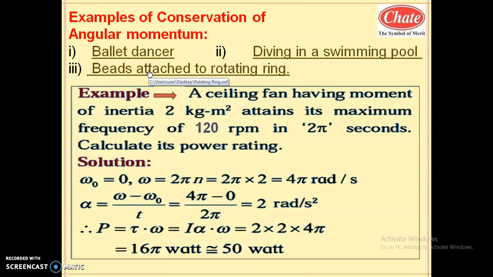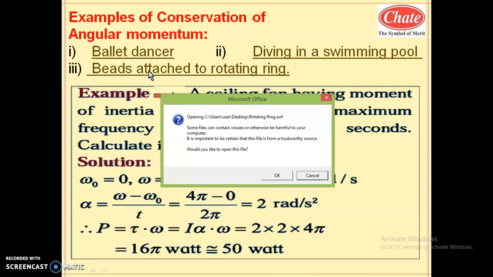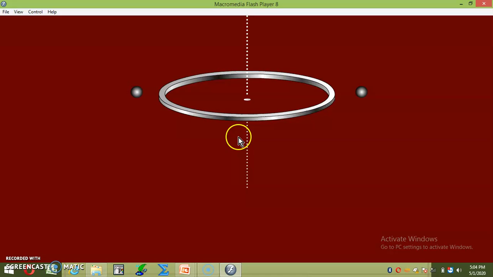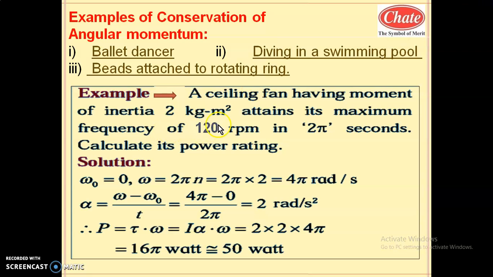Here is a third example, beads attached to a rotating ring. Whenever the beads are not attached, the ring rotates faster. Whenever beads are attached, the moment of inertia of the system increases, so angular velocity decreases. So whenever beads are not attached, the speed of the rotating ring is more, and whenever the beads are attached, moment of inertia increases, angular velocity decreases. So these are the examples of the law of conservation of angular momentum. Let us see a problem on this.